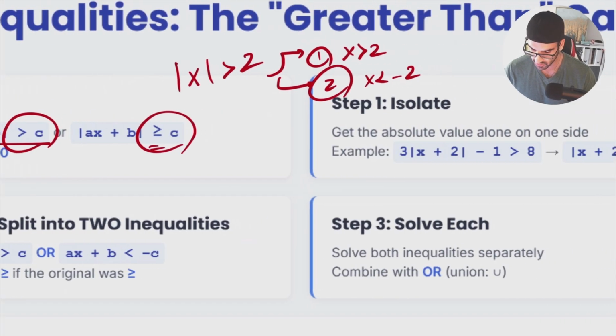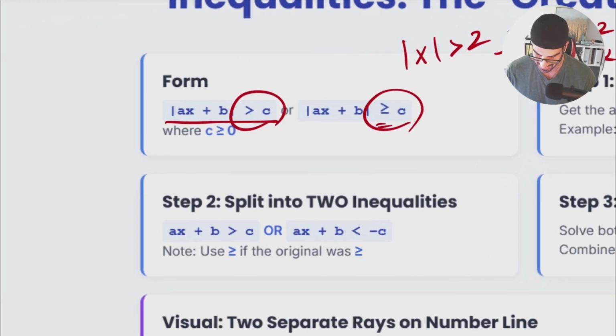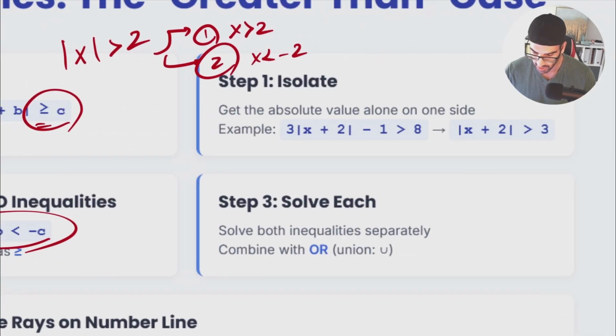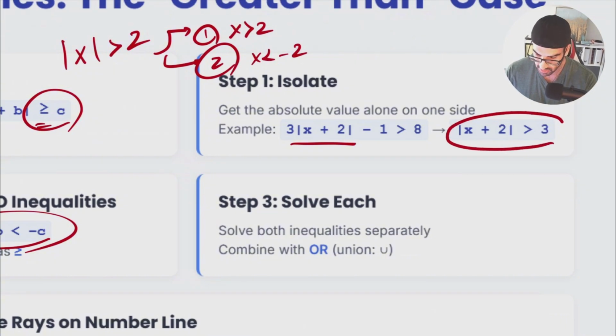At this point, the very first thing that I have to know is that ax plus b either is bigger than c or smaller than negative c itself. For instance, I do have 3 times x plus 2, subtracted by 1, is bigger than 8. If I isolate everything, because the very first thing that I have to do is isolate it, right? It's somehow like the previous part, but with extra steps. I do have x plus 2 bigger than 3.